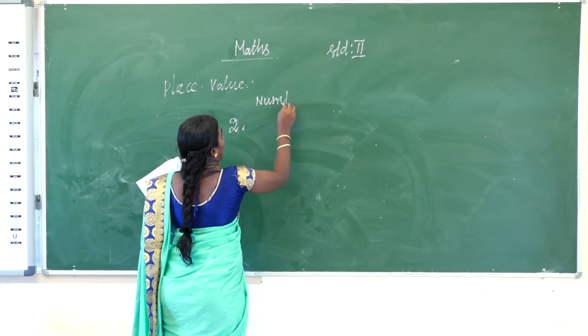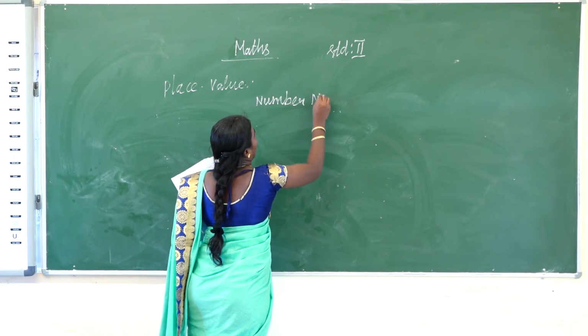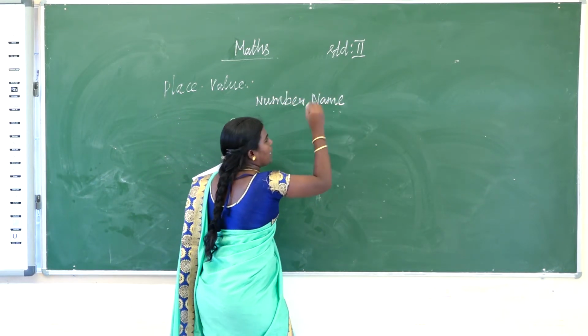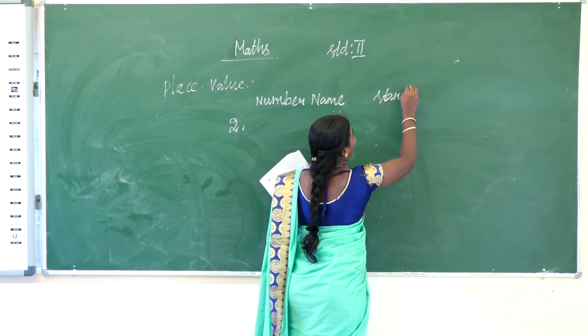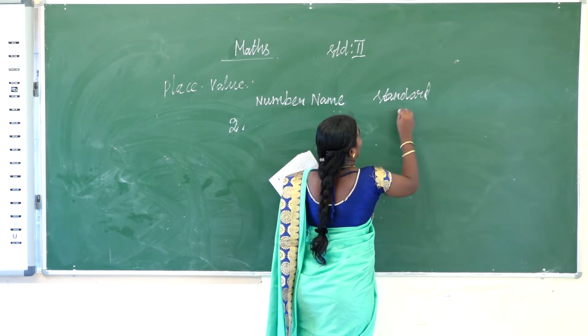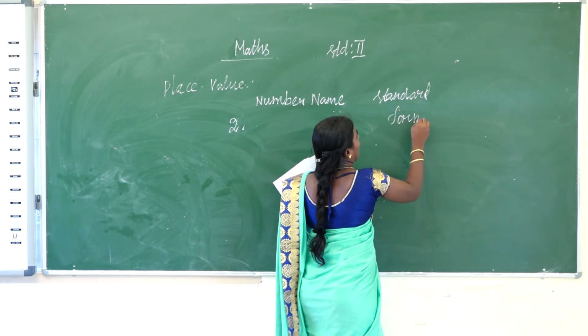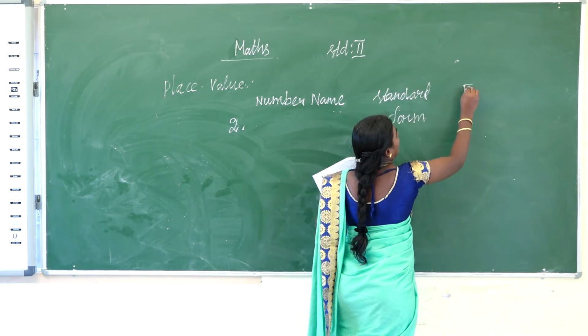First here, what is given? Number name. Next you write it in standard form. The next one, you identify the expanded form.